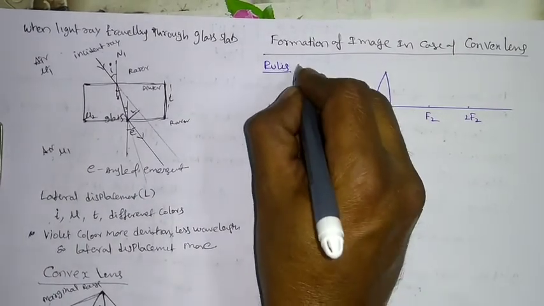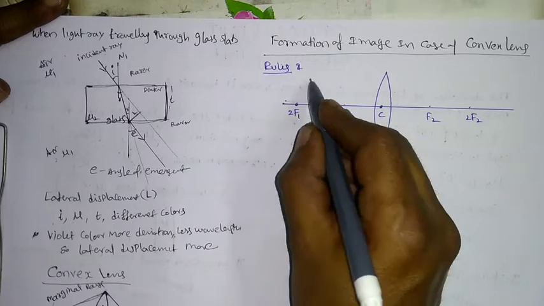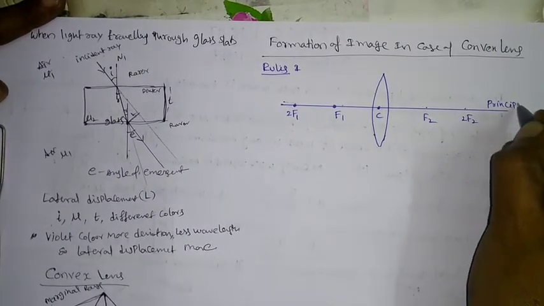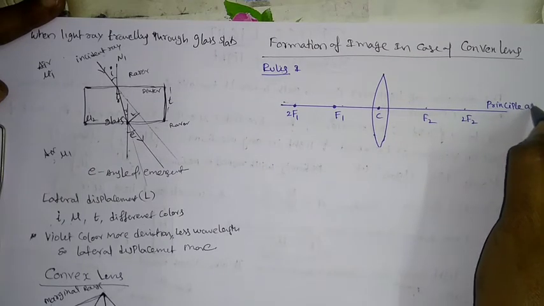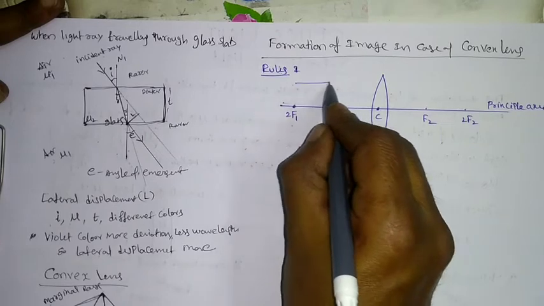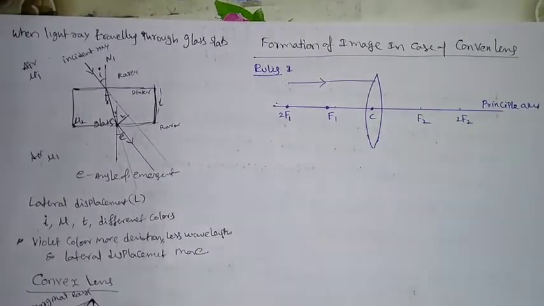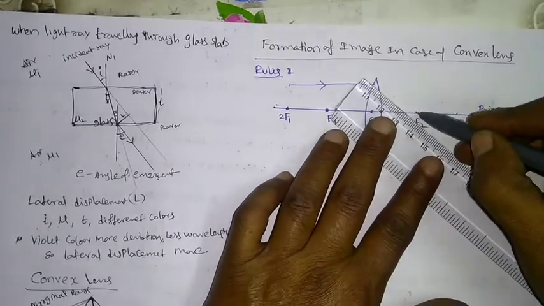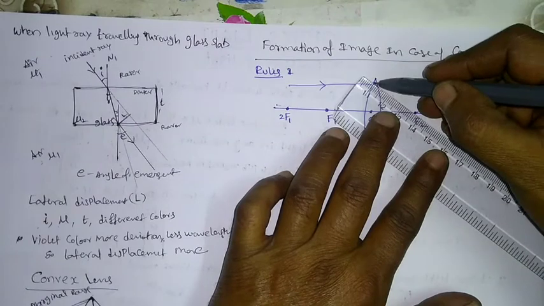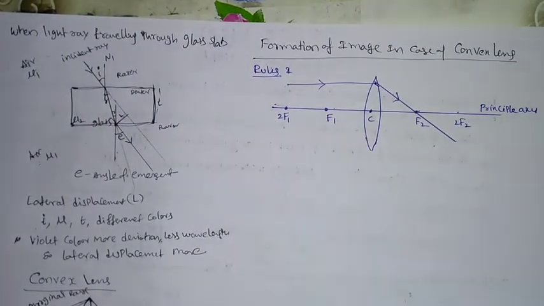First, rule number 1. As you know, when the light ray is parallel to the principal axis, you can call this the principal axis, it will pass through the focus point. This is rule number 1.